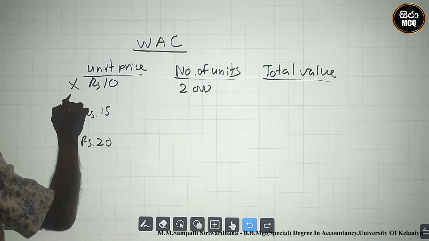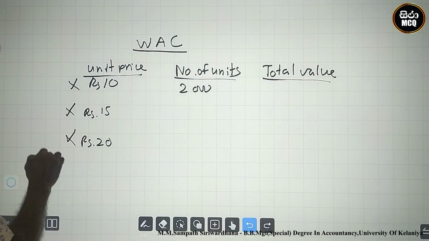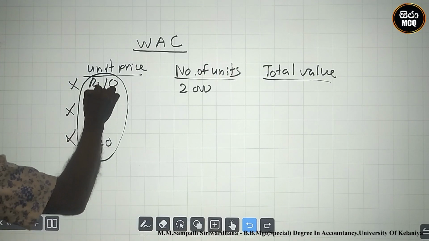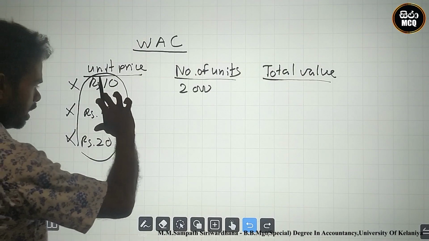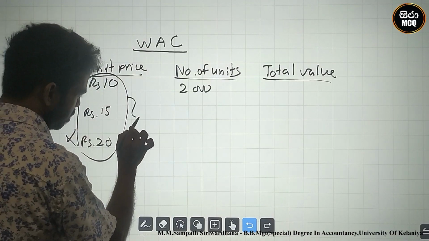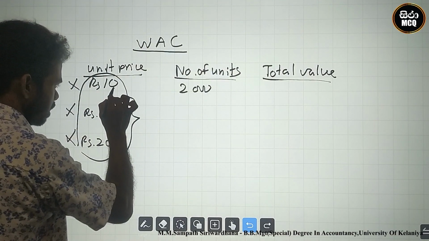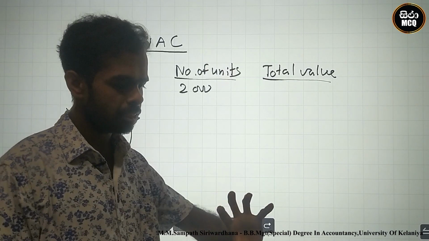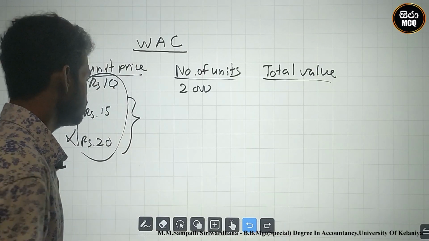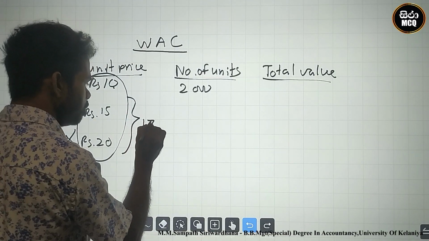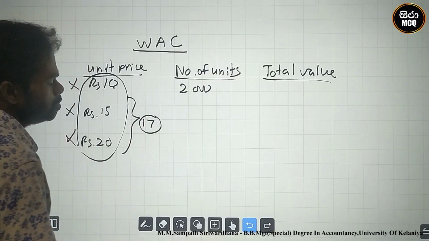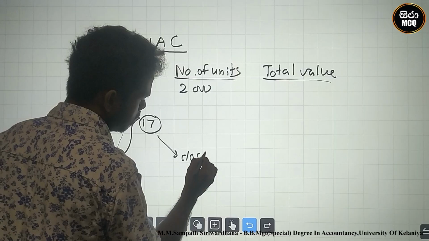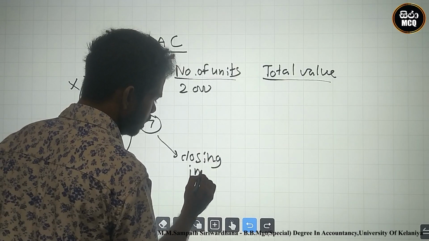You do not use these prices, you use the weighted average price. Weighted average price means the average price; think about 17. The 17 is the weighted average price. At that point, closing inventory should be measured at the weighted average.